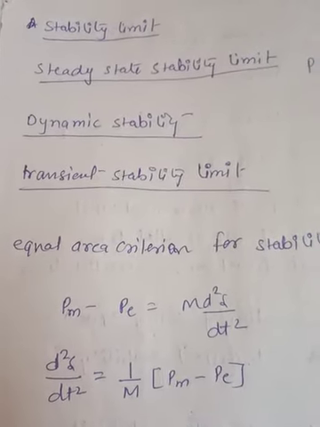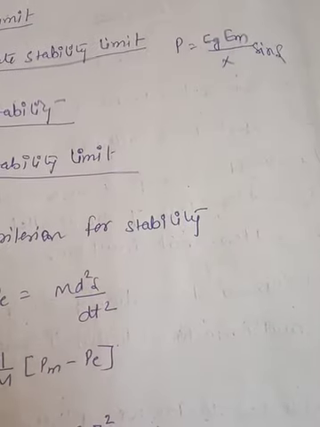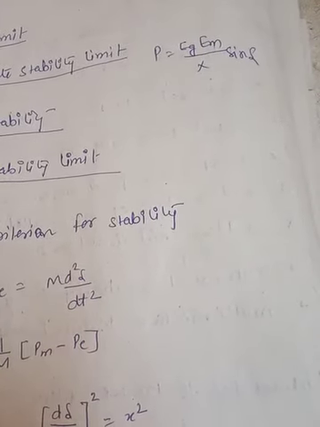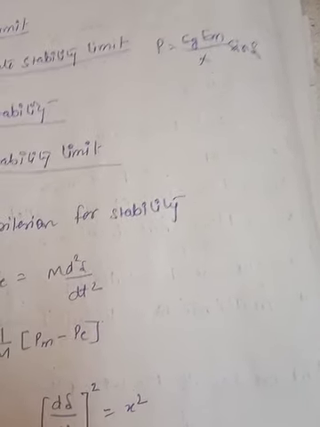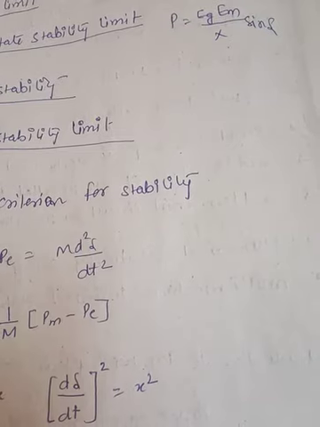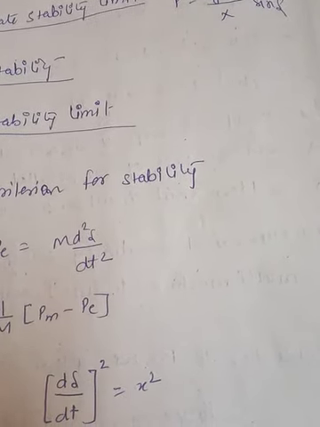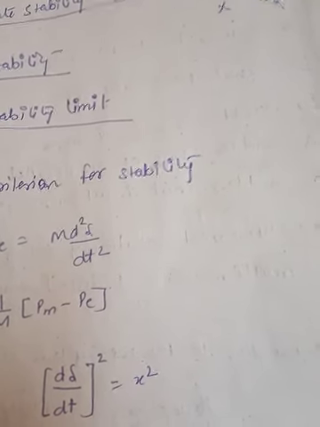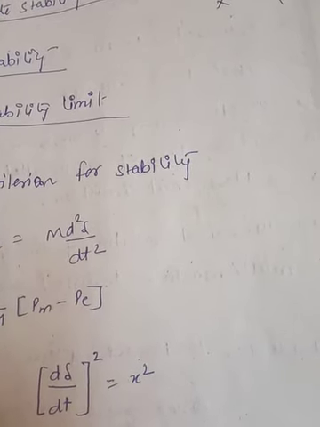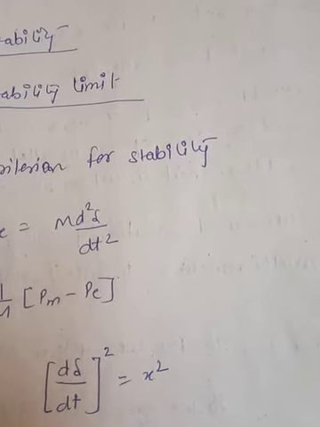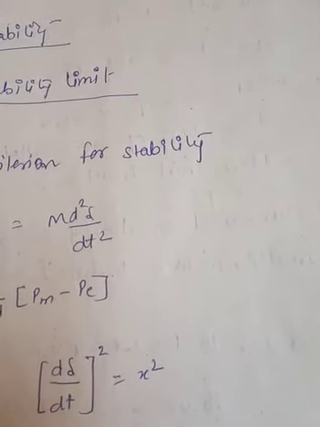Now when we are talking about steady state stability limit, if the magnitude of disturbance is small, such as a very gradual change in load, the dynamics of the rotating machine will not be affected, and hence the dynamical equations of the rotating machine, such as the synchronous machine, will not appear in the mathematical formulation of the power system for the purpose of the stability study. This is the simplest case of stability, and it is referred to as steady state stability of the power system.